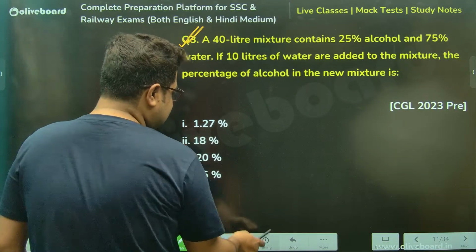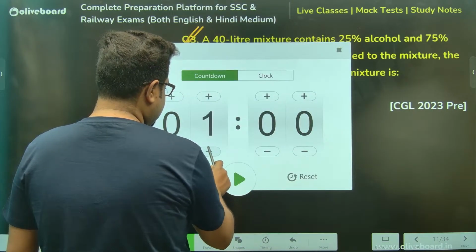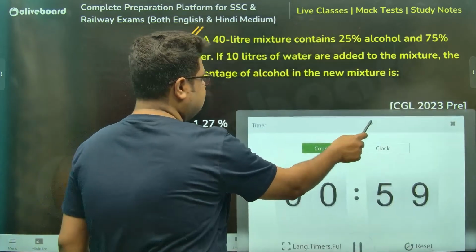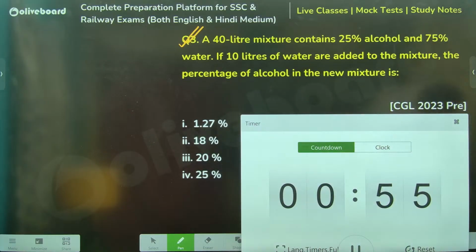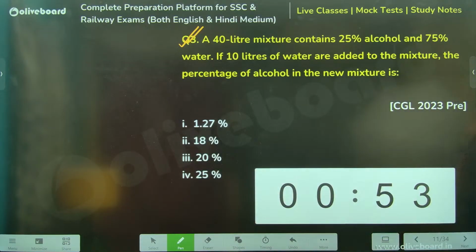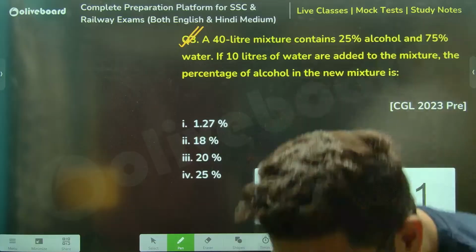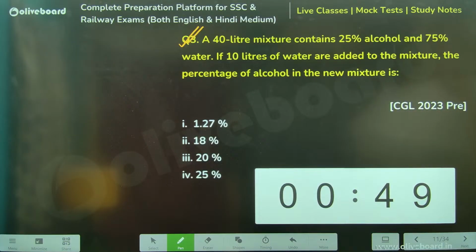I'm giving you a minute. Please solve, everyone. I am giving you guys a minute's time, as I'm giving a poll as well for the platform students. For the YouTube audience, brothers and sisters, I cannot give you a poll because there is no such option. So you guys please answer in the comments.